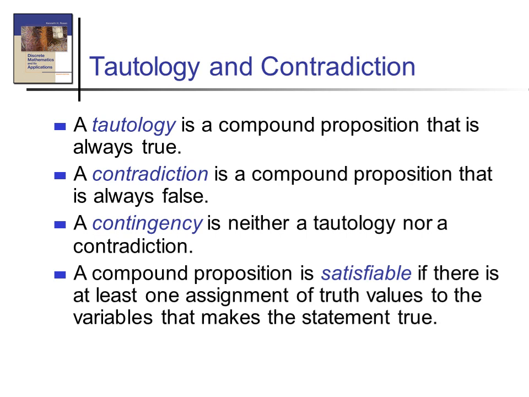Tautology means when we construct a compound proposition, if in the last column all the values are true, then it will be a tautology. And contradiction means if the last column is completely false, then it will be a contradiction. And another concept, contingency, means it is neither a tautology nor a contradiction. Some values are true and some values are false, then it will be a contingency. And there is another concept, satisfiable, means if there is at least one assignment that may be true. Any one value may be true, then it can be a satisfiable statement.